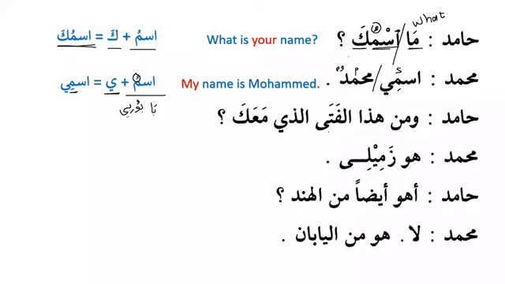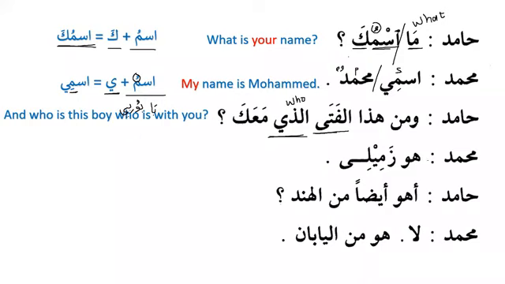Hamidun: Wa man hadha al-fata alladhi maak? And who is this young boy who is with you? Okay. Does anyone remember alladhi? What kind of noun is this and what does it mean? Alladhi, it is ismul mawsul, right? It is ismul mawsul and it means who when we use it for a person. And fata means a young boy, right? Excellent. So, وَمَنْ هَذَا الْفَتَى الَّذِي مَعَكَ, and who is this boy or young boy who is with you?